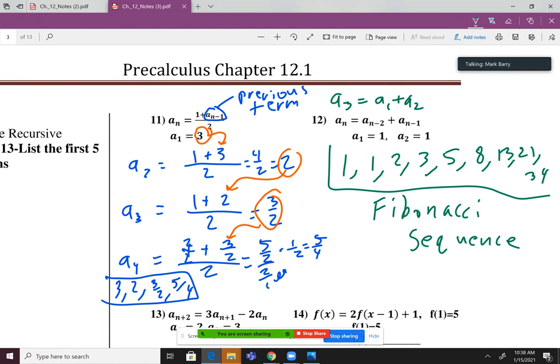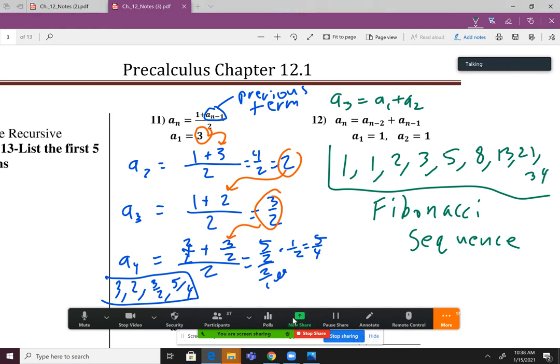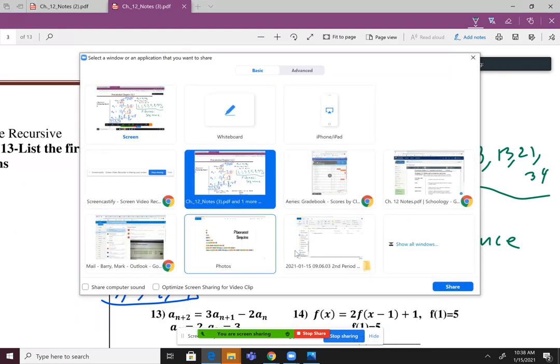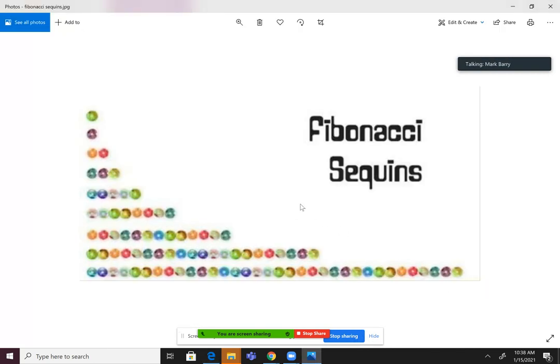Like I said, we'll watch a quick video about that on Tuesday, but for today, I don't know if you guys knew this about me, but I like to throw some memes in there, right? So I happen to have a Fibonacci sequence meme, so let's check that out. So you've heard of the Fibonacci sequence, right? How about some Fibonacci sequins? Look at the numbers of the sequins. 1, 1, 2, 3 sequins, 5 sequins, 8 sequins, 13 sequins. Get it? It's funny. Okay, cool.